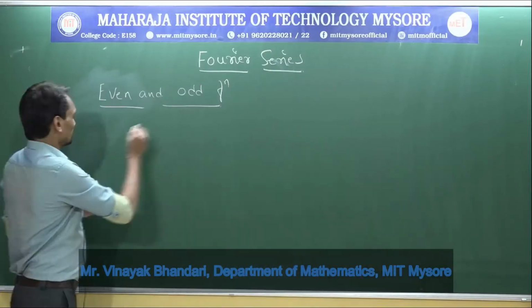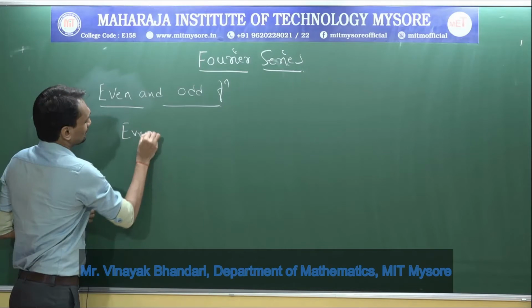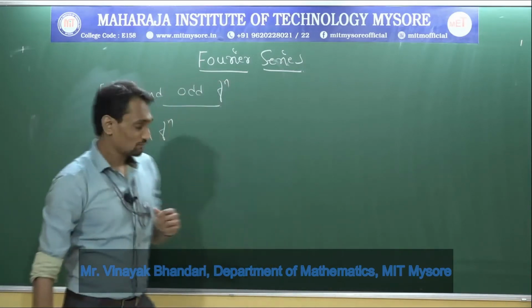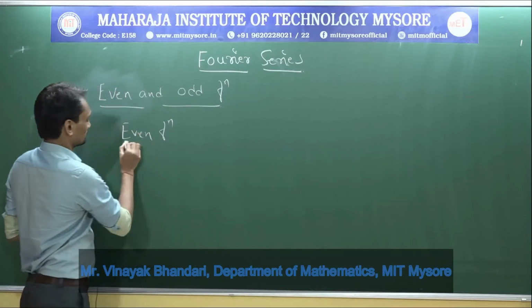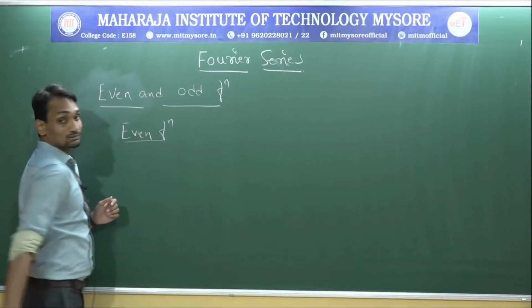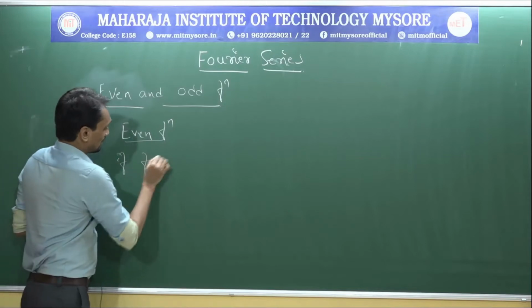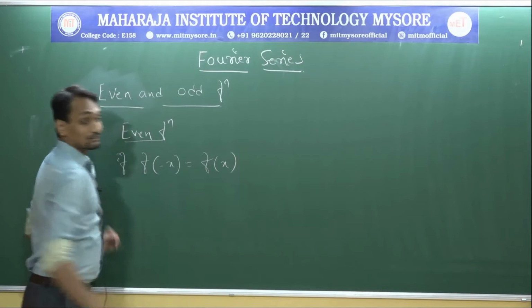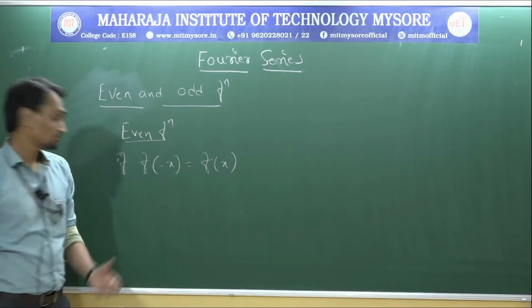Even and odd function method. What is the even function? What is the even function condition? If f of minus x equal to f of x, then the given function is even.